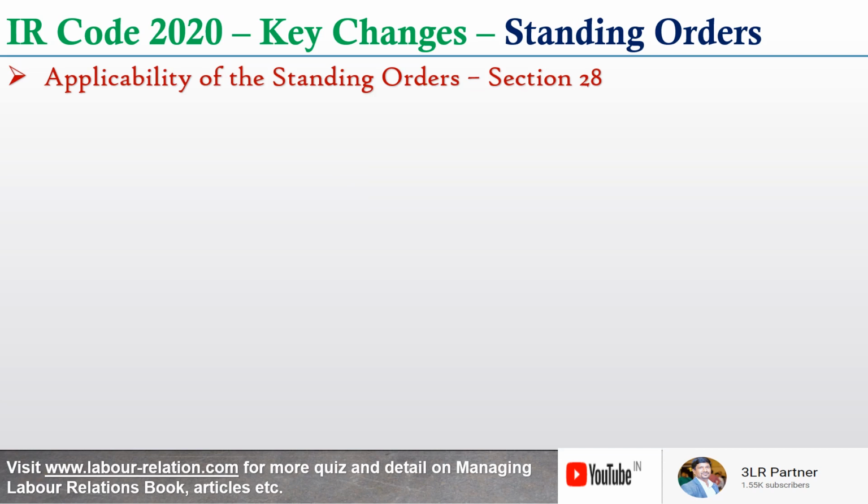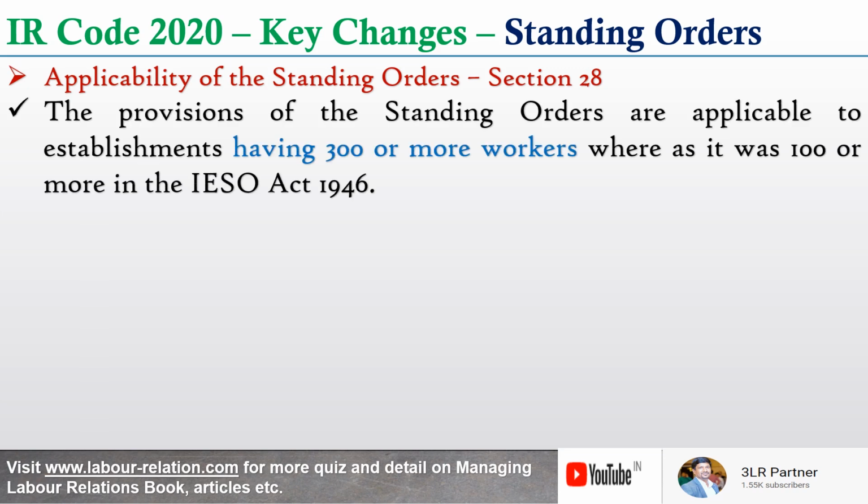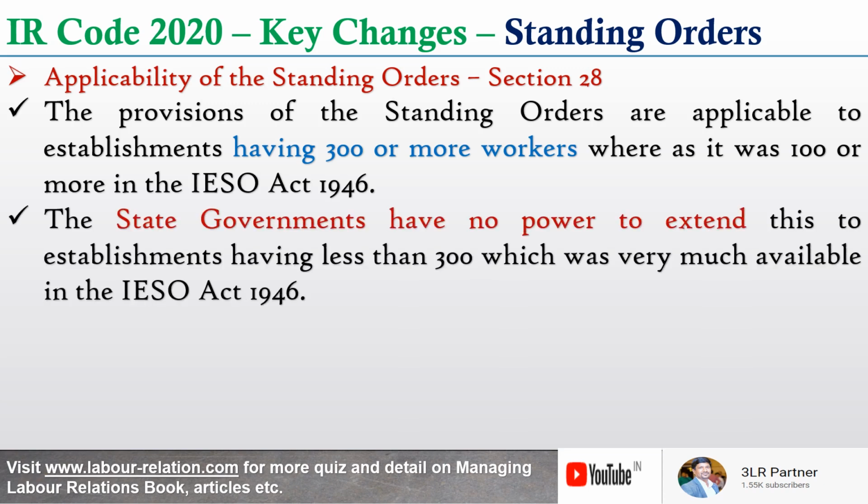Now, let's get into the Standing Orders chapter, which is a separate chapter in the code. Let's talk about the applicability of the standing orders, which is provided in section 28 under the code. The provisions of the standing orders are applicable to establishments having 300 or more workers, whereas it was 100 or more in the IESO Act, which is the Industrial Employment Standing Orders Act 1946.